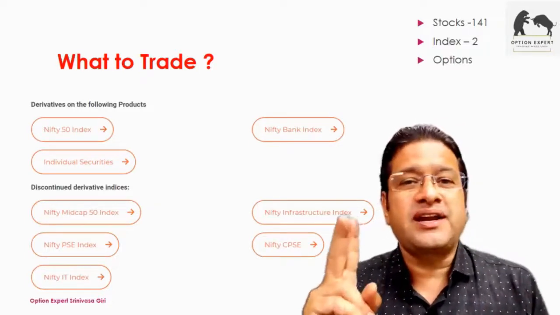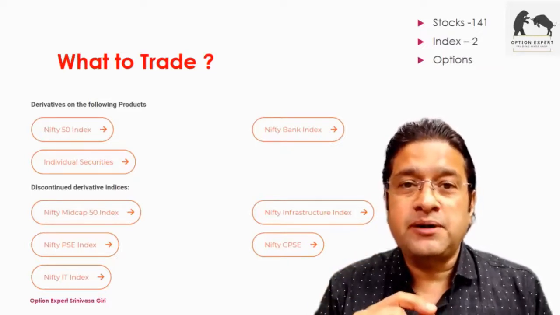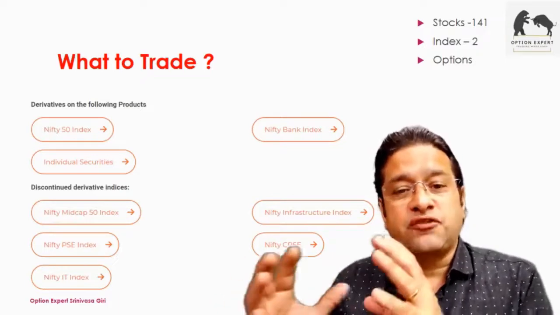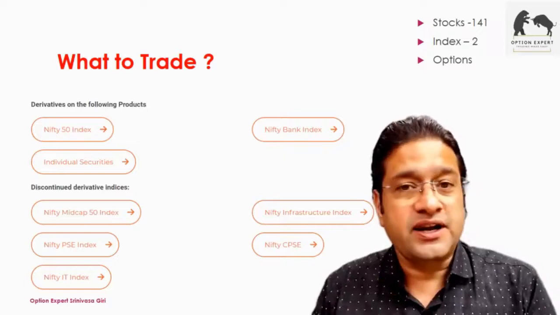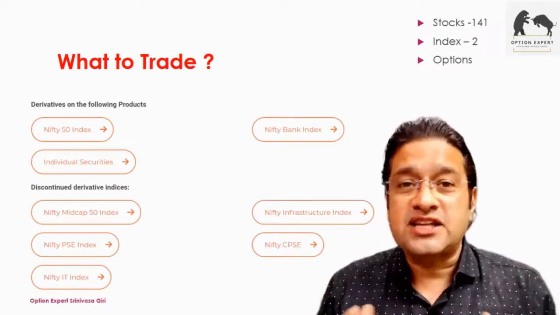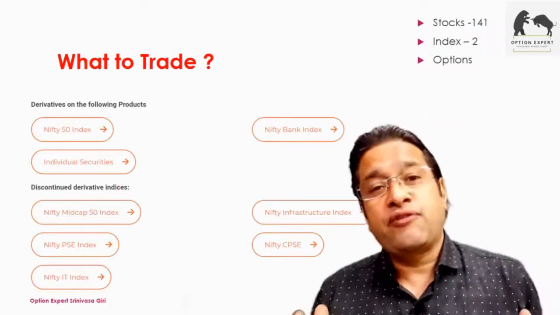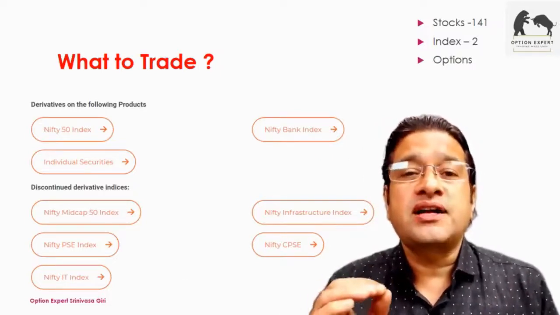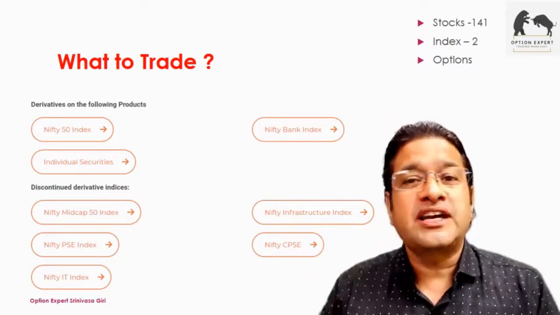First, there are two indexes available. One is Nifty 50, and the other is the Nifty Bank Index, a set of bank stocks put under the Bank Nifty Index that is available for trading. Then there are 141 stocks. Currently, the National Stock Exchange has 4,000 stocks and the Bombay Stock Exchange has more than 5,000 stocks. But in the National Stock Exchange, right now about 140 to 141 stocks are available, and only the two indexes I told you.